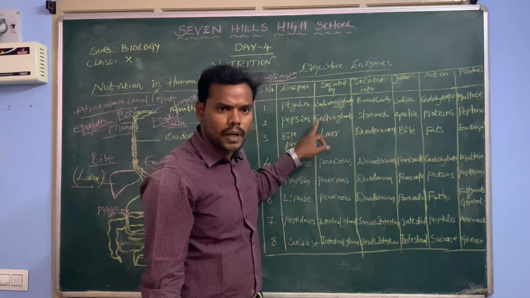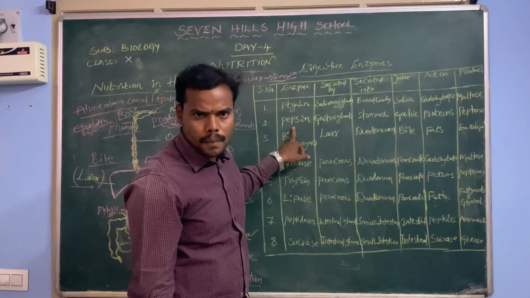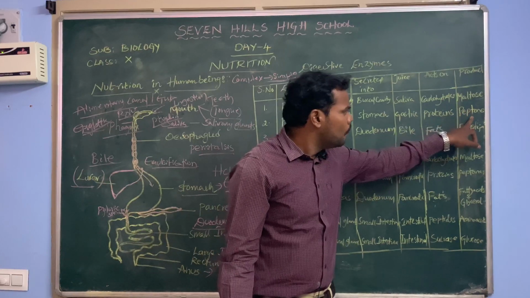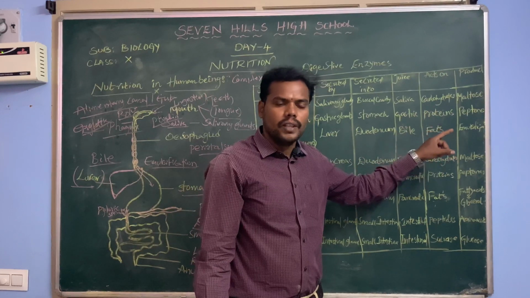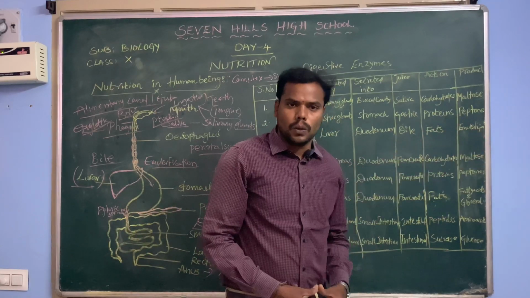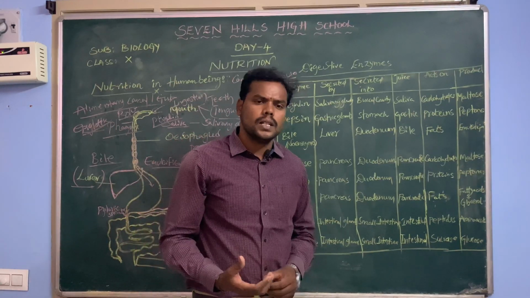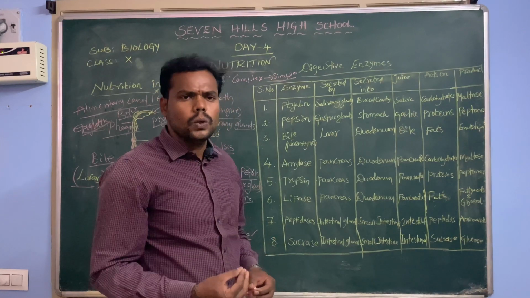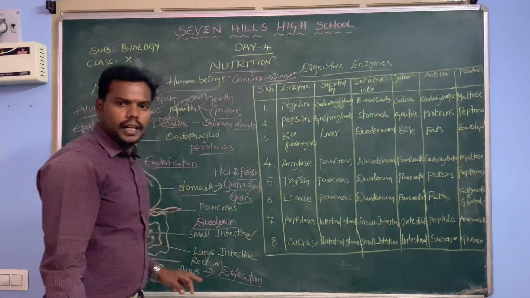Gastric juice is secreted by the gastric glands into the stomach, and contains an enzyme called pepsin. That pepsin acts on the proteins and converts the proteins into peptones. Proteins are broken down in our stomach with the help of an enzyme called pepsin. Whenever the food is digested in our stomach, it turns into semi-solid, and that food slowly enters the next part of the digestive tract, that is, the small intestine.